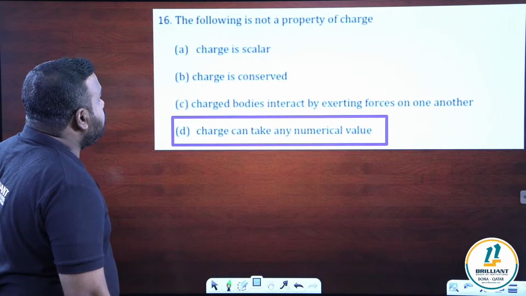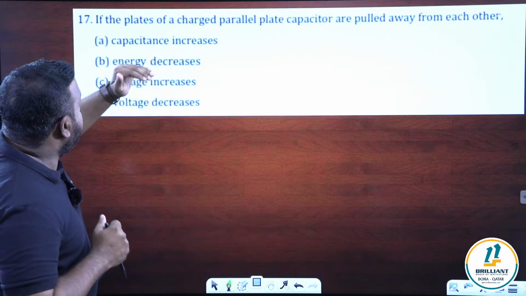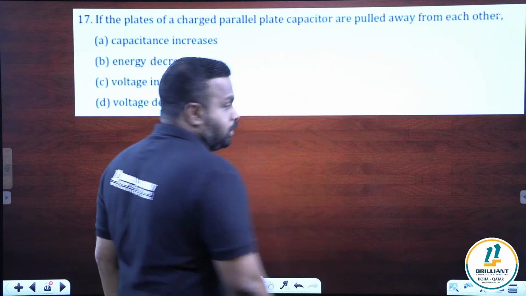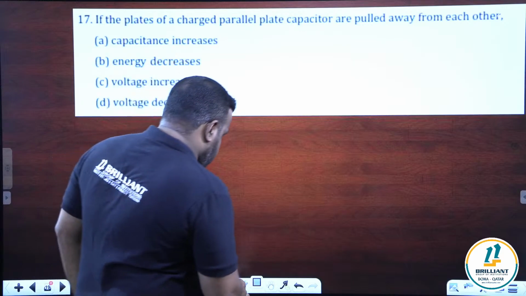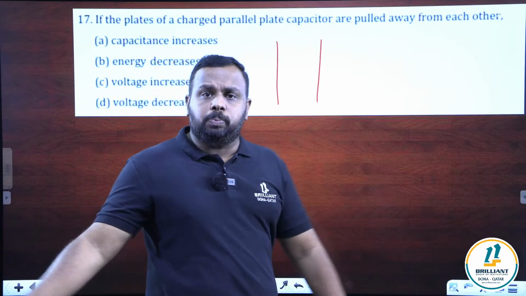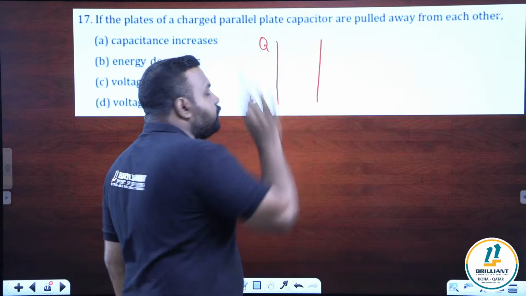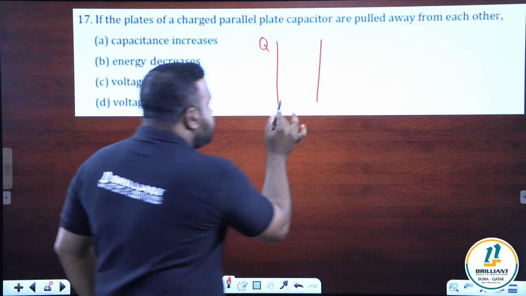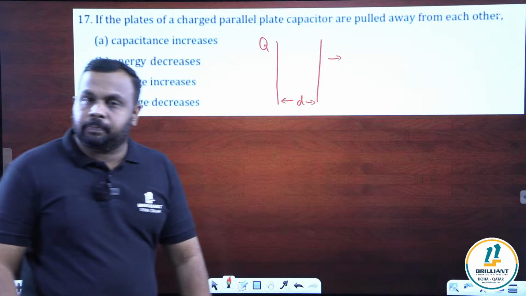Next, question number 17. If the plates of a charged parallel plate capacitor are pulled away from each other. These are the two plates of a charged capacitor. It's a charged capacitor, which means the charge is fixed, Q. And we are pulling the plates apart. So initially you can take the distance as D, and we are pulling the plates apart.